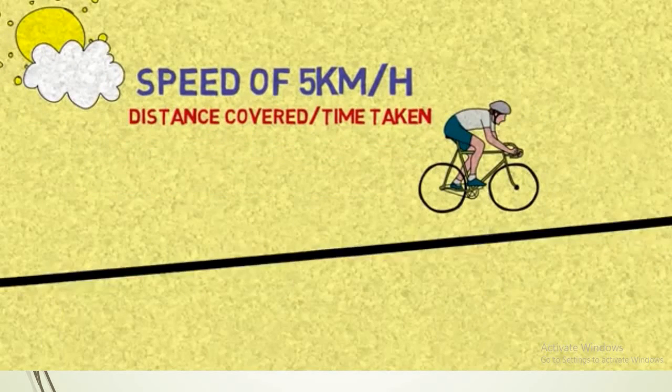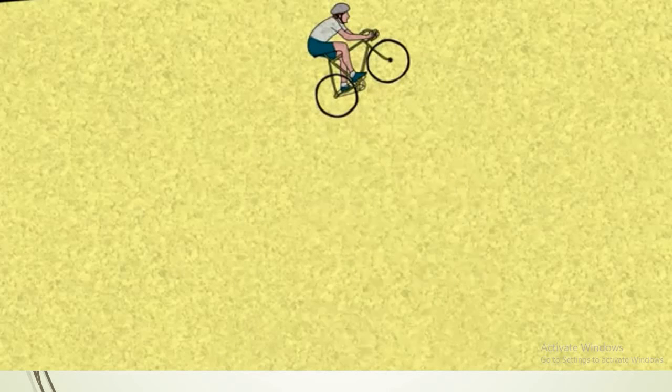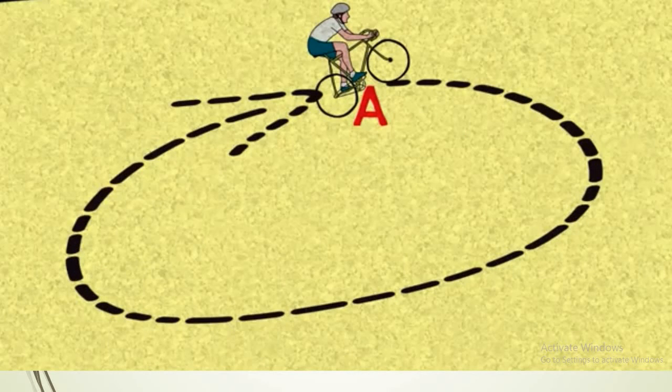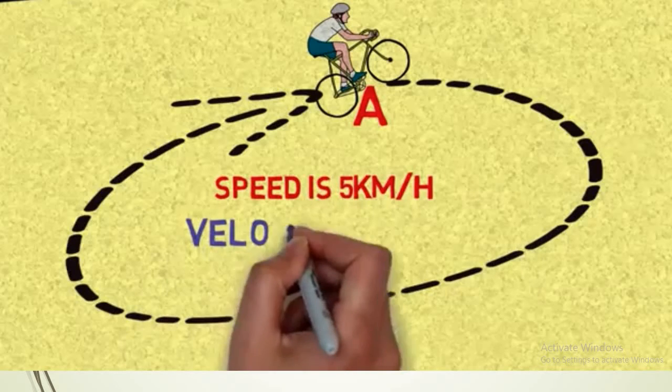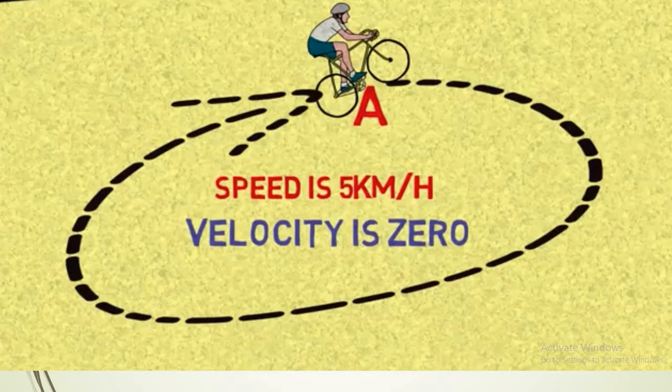But velocity has to do with direction. If you start from point A and go with that speed in a circle and come back to the exact same point A, your speed is 5 kilometers per hour, but your velocity is 0, because there is no directional gain.